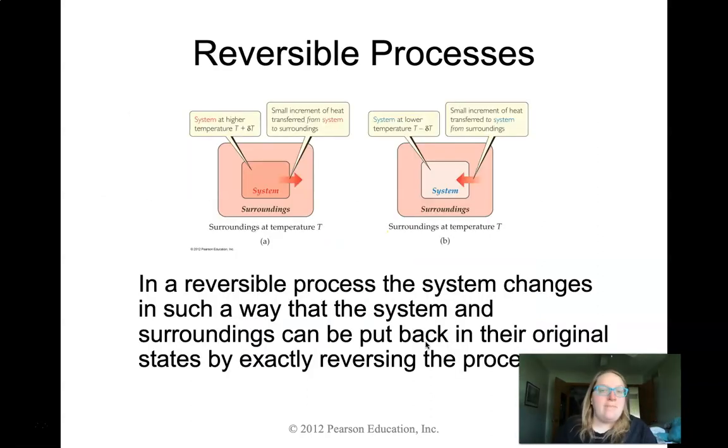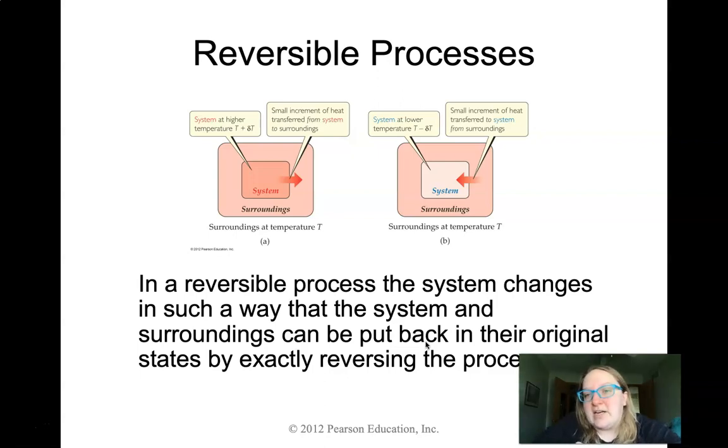Okay. Another thing in this particular chapter is we officially introduced this idea of a reversible process. So if we can reverse a reaction, then we say it is reversible. And a lot of times every reaction is reversible as long as we have enough energy or we're doing the right thing to reverse the process.